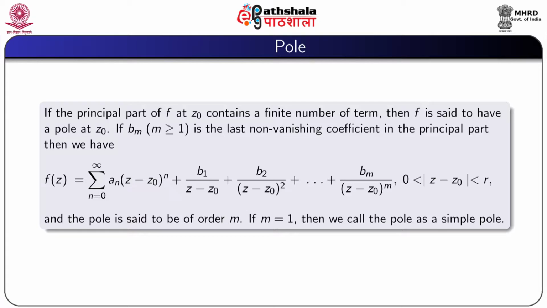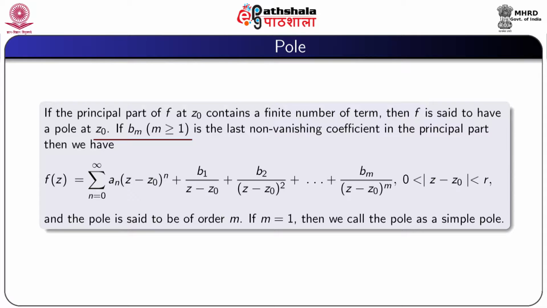Now we define pole. If the principal part of f at z0 contains a finite number of terms, then f is said to have a pole at z0.